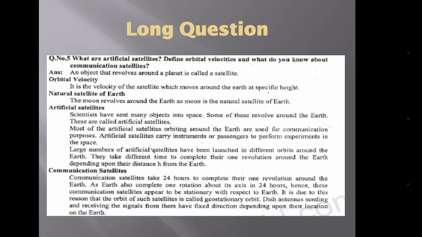This means communication satellites appear to us as geostationary satellites. As the earth also completes one rotation about its axis in 24 hours, these communication satellites appear to be stationary with respect to the earth. It is due to this reason that the orbit of such a satellite is called a geostationary orbit.